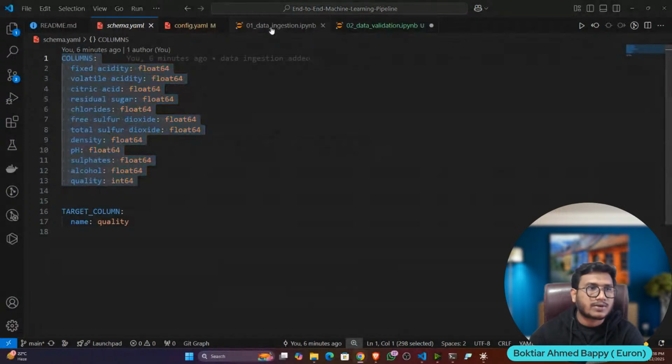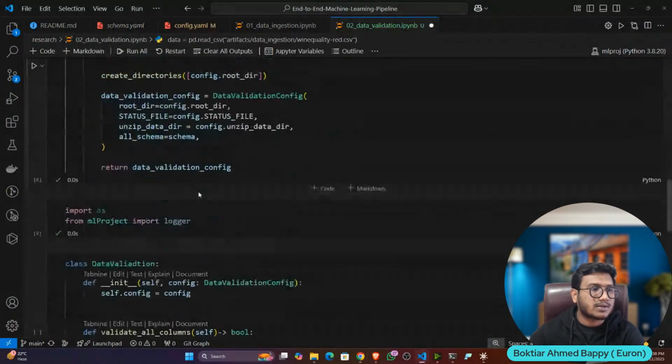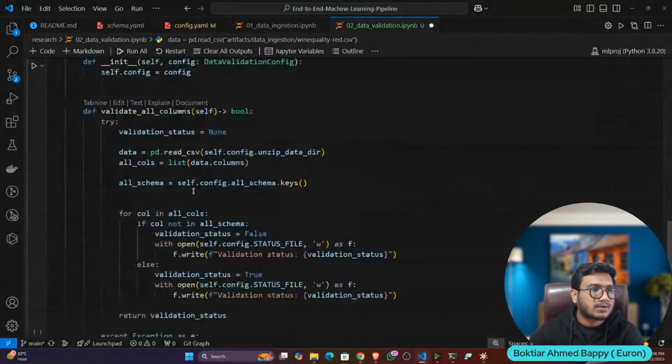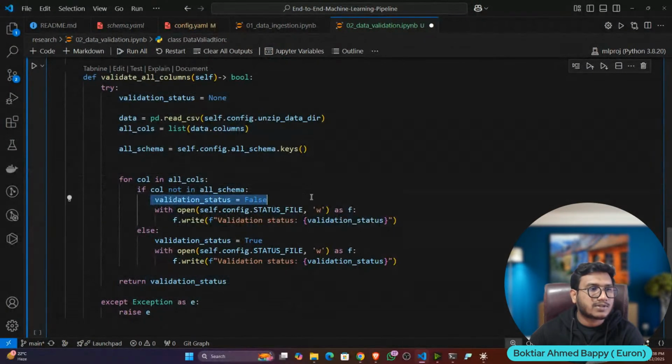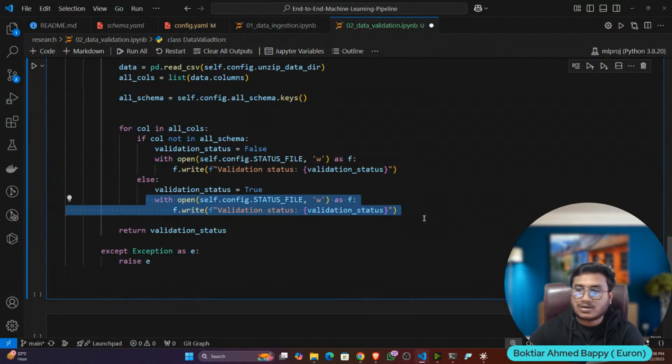There is some issue with the data. That's why I'm keeping my status as false. Otherwise I'm keeping it as true, and I'm updating this file, status.txt, in the artifact folder, and I'm returning the status. That's it.